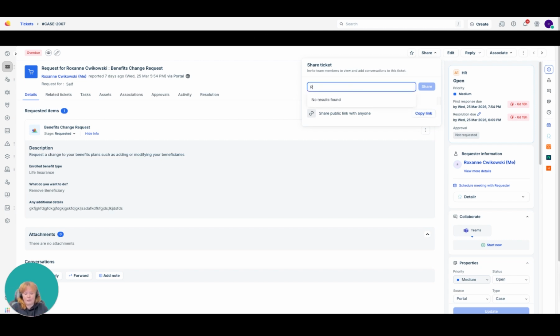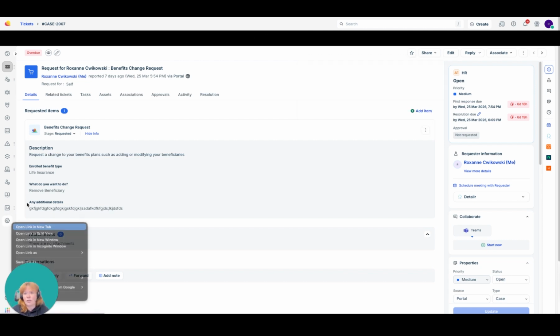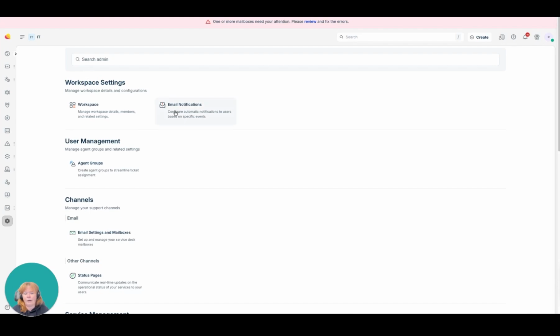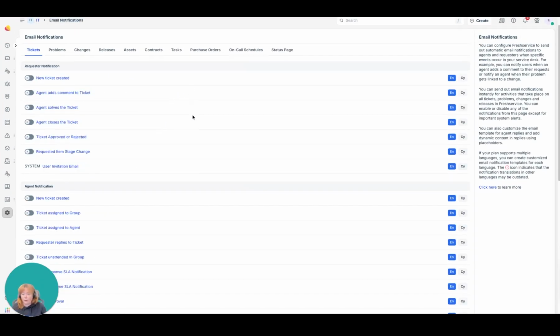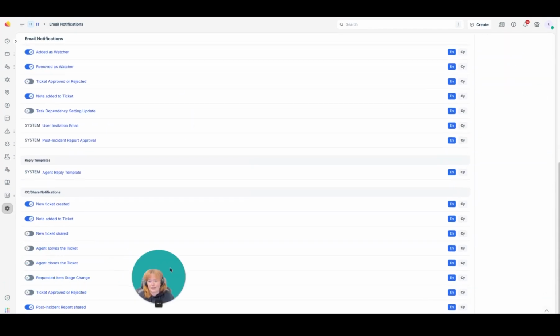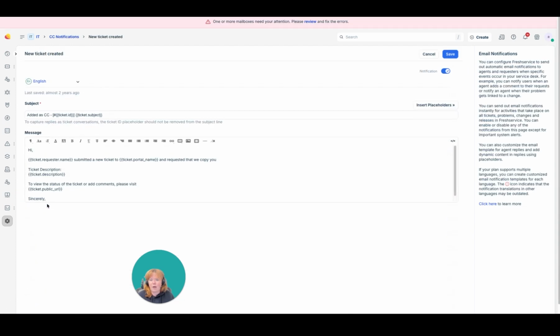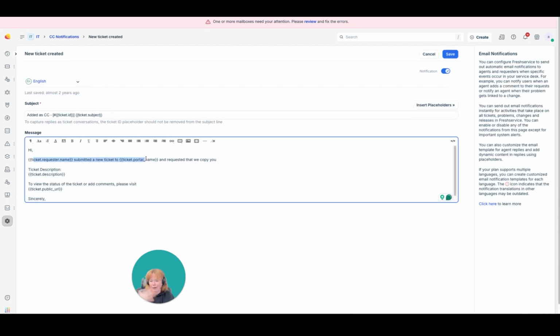So I can come in here and share this with somebody, and then Racer is going to get a notification that I've shared it with him, and effectively he's going to get the watcher notifications out of Fresh. Depending on how your Fresh is set up, at the very bottom here we have CC and share notifications. You can choose to make these exactly the same as your general notifications. Typically, I like to set them up so it's clear that this isn't about your ticket, it's about a ticket where you've been added as a CC.